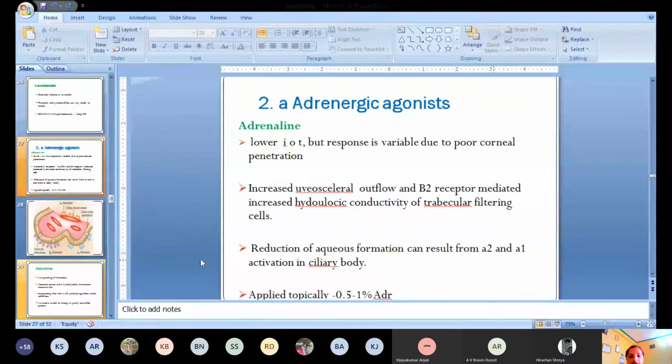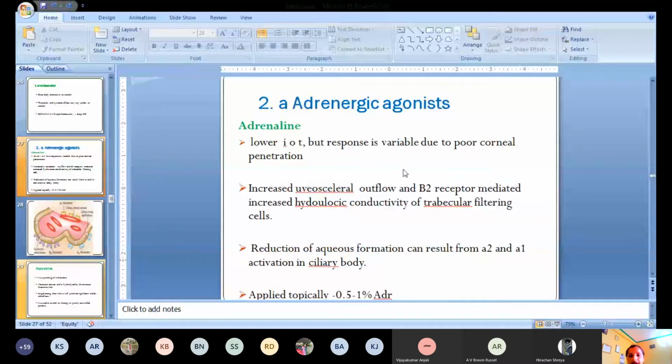Another mechanism is that it reduces the aqueous humor formation by acting on the alpha 1 and alpha 2 receptors that are present in the ciliary body. You can see here in this figure, this is a diagram of the ciliary body in which we have the different blood vessels. These are the epithelial cells of the ciliary body, in which different receptors are present. So this adrenaline helps in decreasing the formation of the aqueous humor by acting on alpha 1 receptor and alpha